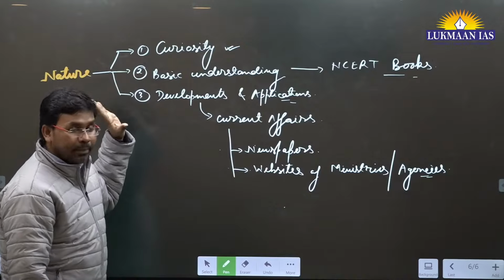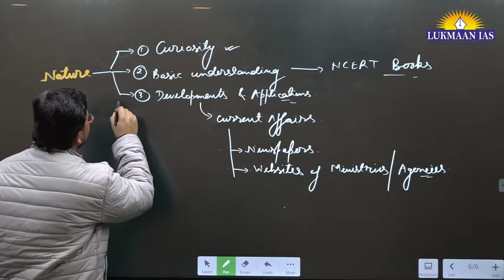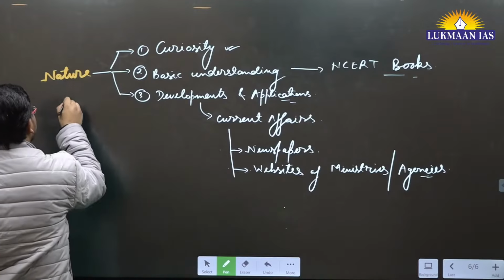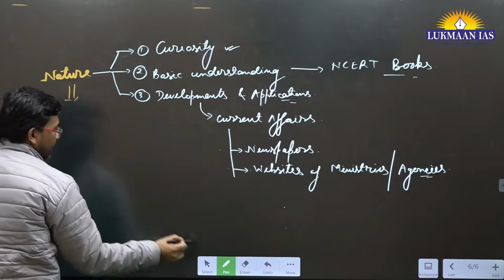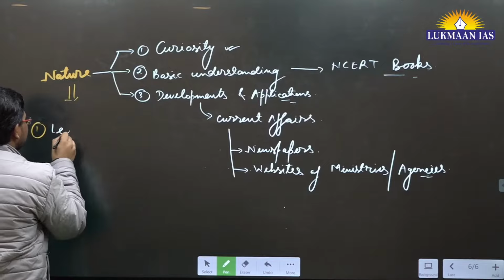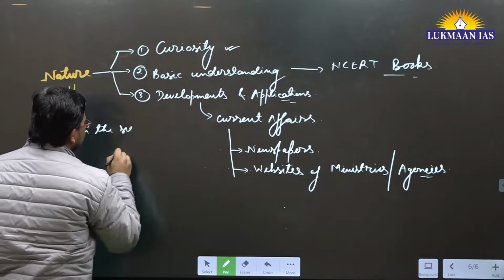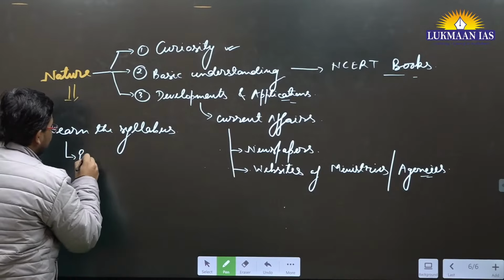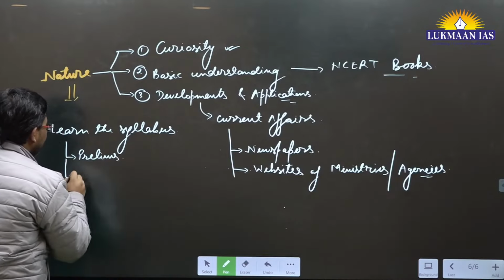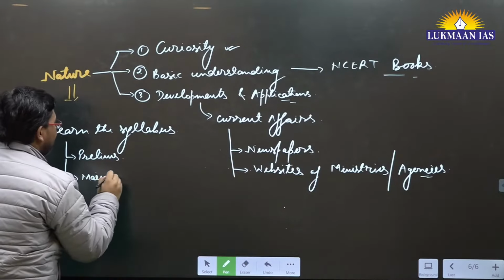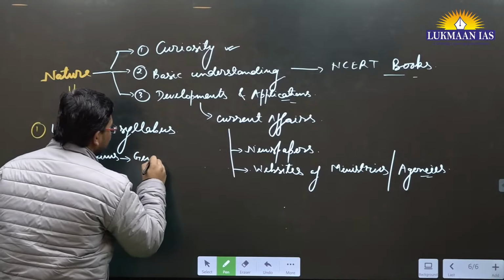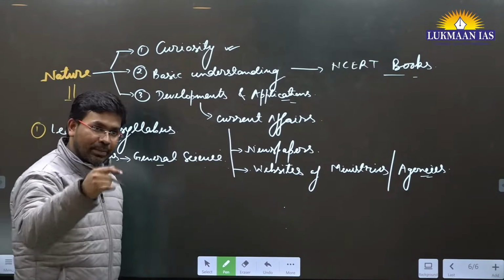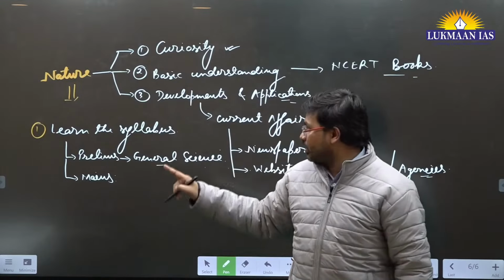So we need to learn about developments and applications. Apart from this, to understand this particular subject, you need to do two important activities. Number one, you need to learn the syllabus, the syllabus of the prelims exam and the syllabus of the mains exam. In prelims, they have just mentioned general science. In the prelims syllabus, they have given 7 different points, and one of the points talks about general science.